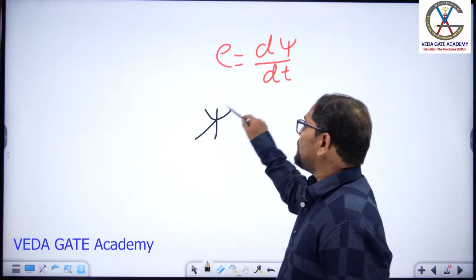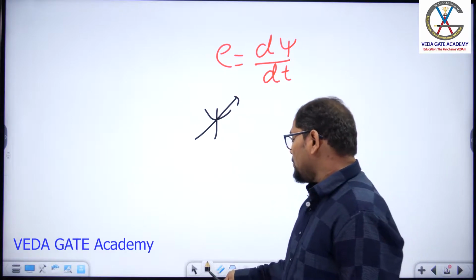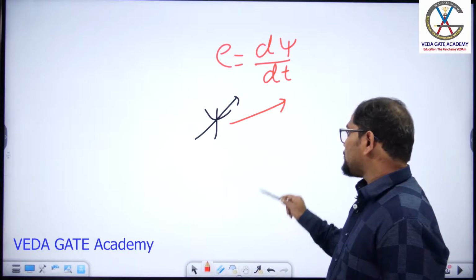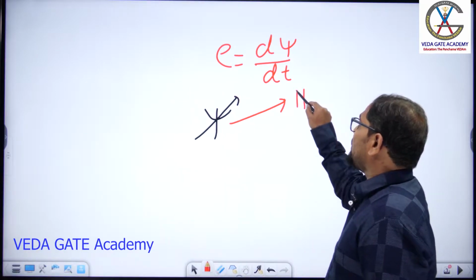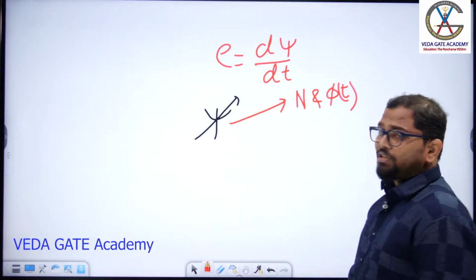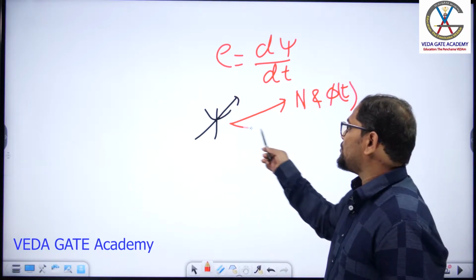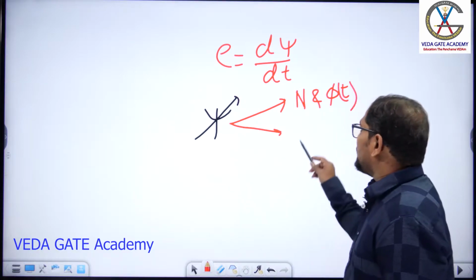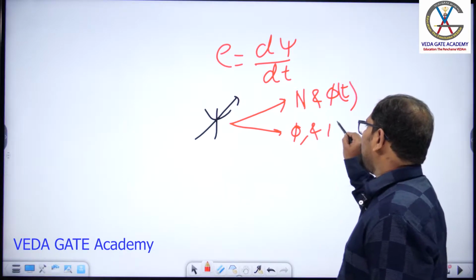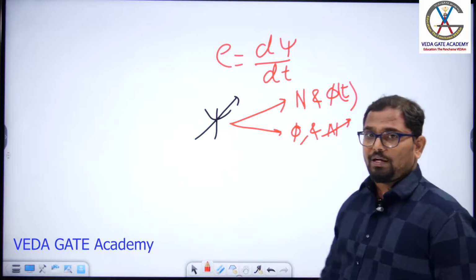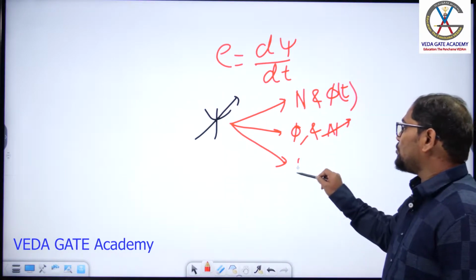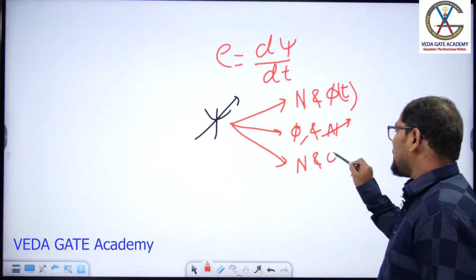the variable flux linkages. What are the possible conditions we got? The first one is by fixing the number of turns and varying the flux with respect to time. This is our first condition. What is the second condition we got? In the second one, by fixing the flux and varying the number of turns. This is the second possibility. What is the third possibility to get variable flux linkages? By varying both the number of turns and the flux.